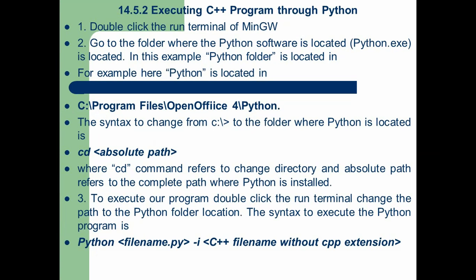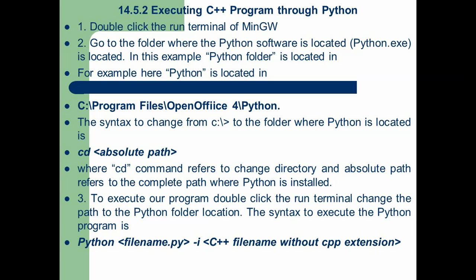So first, install the MinGW W64 software from the internet. After downloading, install the software, follow the instructions given in Annexure 3 in your textbook, and then follow these steps. How to execute a C++ program through Python. Number one, double click the run terminal of MinGW. You can see a window is displayed. That window is a command line based window where you can go to any location of the system.